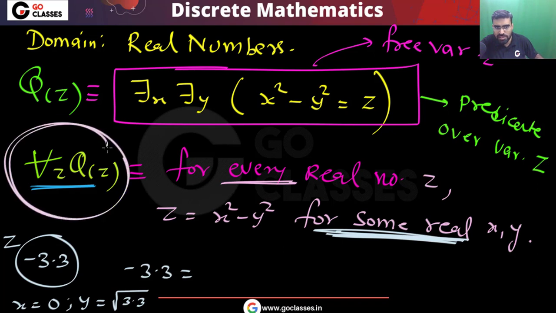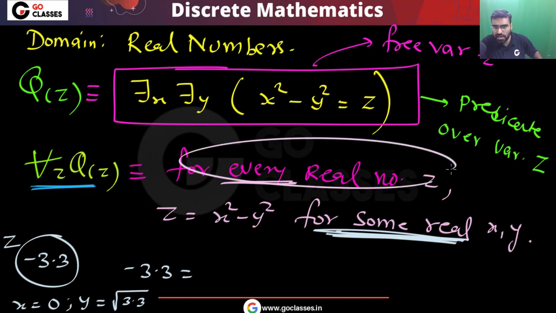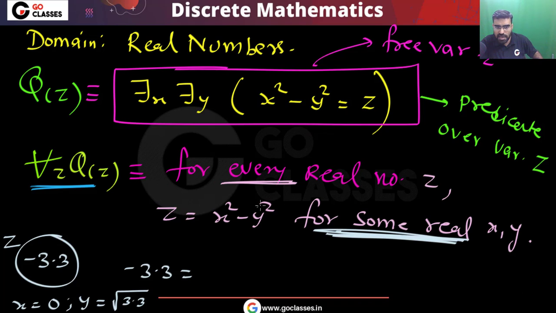Please understand, I am saying for all z, Q(z) will happen, meaning for every real number z, it is equal to x square minus y square for some real numbers x comma y. So if you take minus 3.3, then for this z you can take x equal to 0 and y equal to square root of 3.3. Now you can easily notice that this minus 3.3 is equal to x square minus y square.